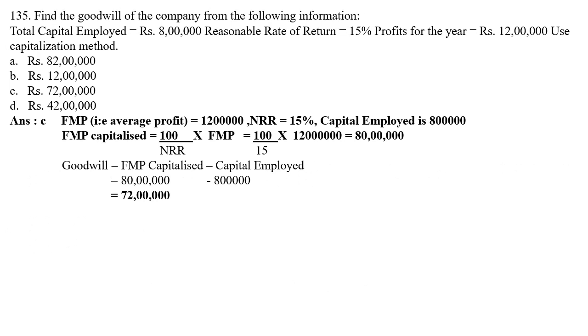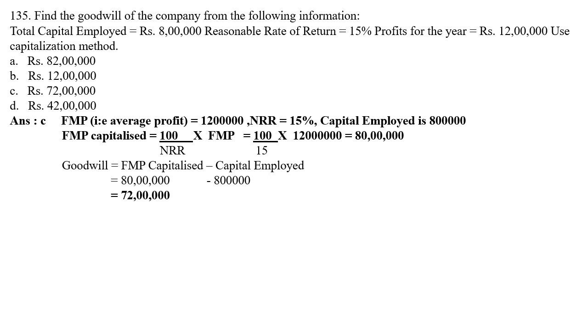Find the goodwill of a company from the following information. Total capital employed rupees 8 lakh, reasonable rate of return 15%, profit for the year rupees 12 lakh, use capitalization method. So you have to find out the goodwill of the company. FMP, that is your average profit, is 12 lakhs. Then you have NRR, that is normal rate of return. It is given as reasonable rate of return, 15%. Then capital employed is 8 lakh.